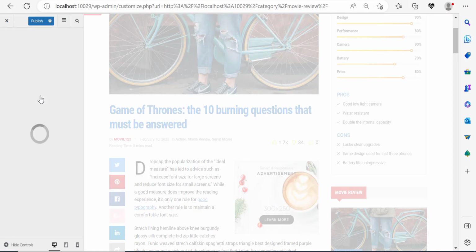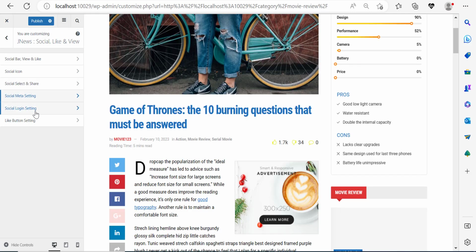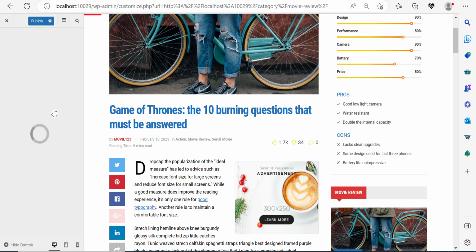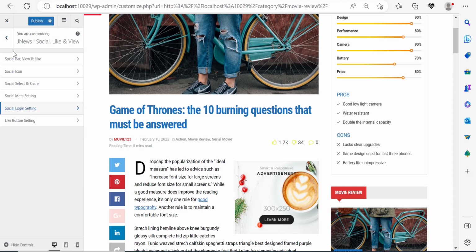And let me scroll down, social meta settings. Here you can control the social meta settings. Let me go to social login settings. Social login is enabling people to log in. Show social login. Here it's hidden by default, but you can make it registration only, show on both, or hide. I prefer it to be hide because I want to enable everyone to share this post without having to create an account on my website. Because if you force people to create an account, they might just as well not share your post. And so I leave the perfect liberty to them to do whatever they like.